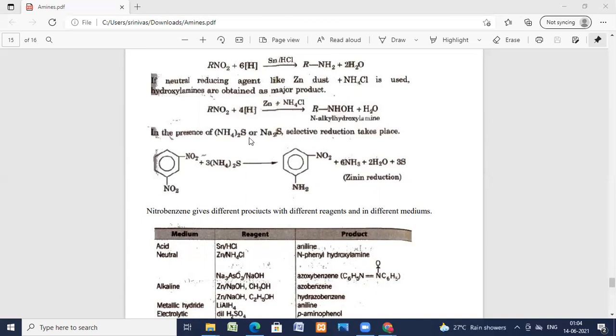In the presence of ammonium sulfide and sodium sulfide, selective reduction also takes place. So nitro compounds on treating with zinc dust and ammonium chloride form hydroxylamine as the major product. In the presence of ammonium sulfide or sodium sulfide, selective reduction takes place. Here, meta-dinitrobenzene reacts with yellow ammonium sulfide. One of the NO2 groups is reduced to NH2. This is the Zinin reduction, with liberation of ammonia and water.